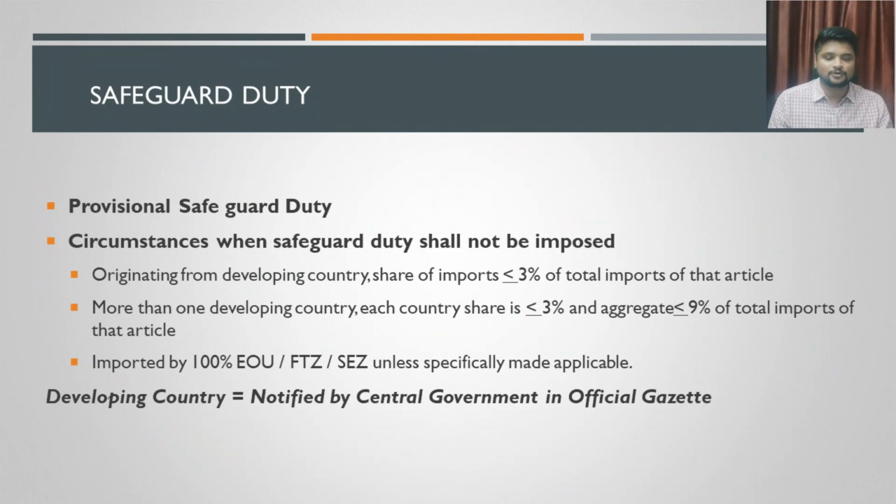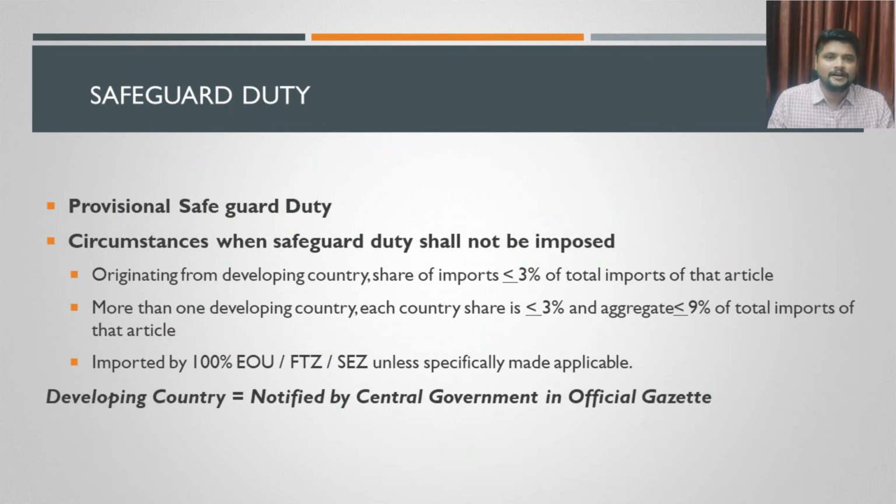There are two conditions attached to it when the imports are done from more than one developing country. That is condition number 2. Condition number 3 is if the items are imported by a 100% EOU, FTC or SEC unit, then safeguard duty will not be applicable unless specifically it is charged by the government. Okay, these are all the three scenarios where safeguard duty will not be levied at all.